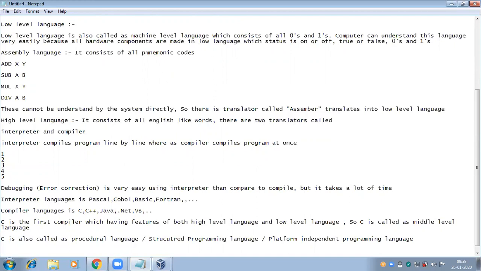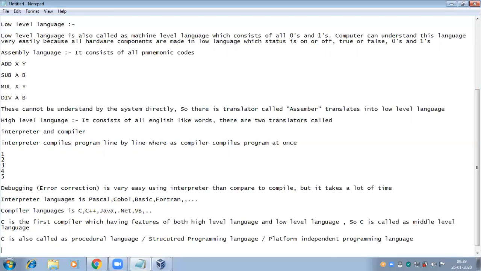The computer can understand this language very easily because all hardware components work on states like on or off, true or false, zeros and ones. Assembly language consists of mnemonic codes like symbolic constants. These cannot be understood by the system directly, so a translator called an assembler translates them into low level language, that is zeros and ones.